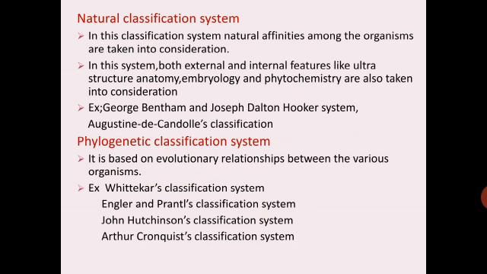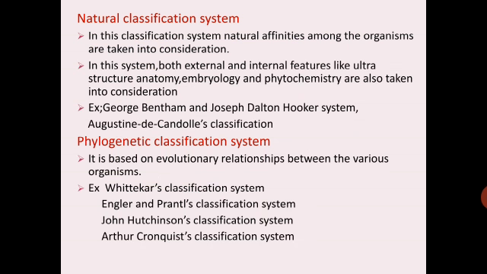Then came the phylogenetic classification system. It is based on evolutionary relationships between the various organisms. So this system of classification is widely accepted. It includes Whittaker's classification system, Engler and Prandtl classification system, John Hutchinson classification system, and Arthur Conquest classification system.